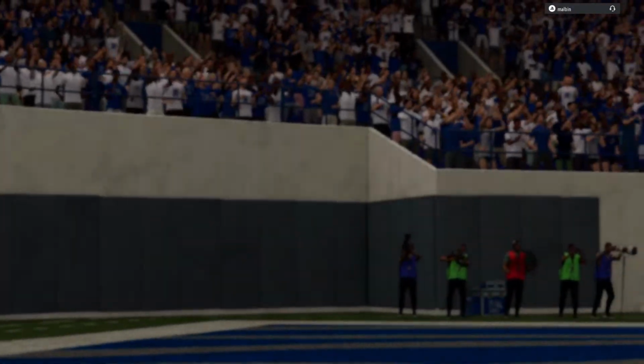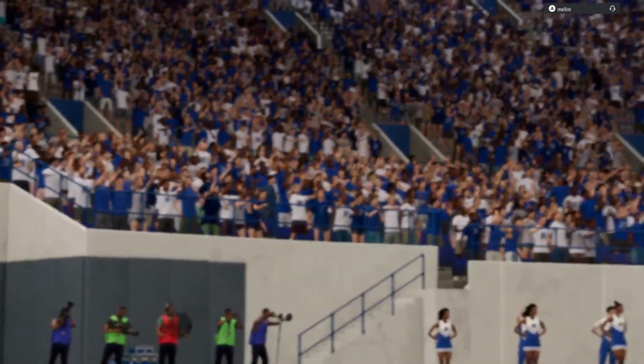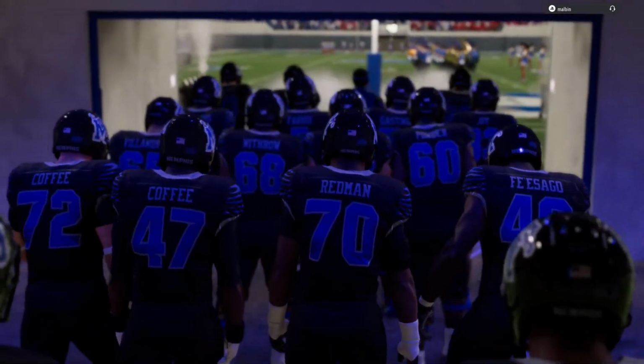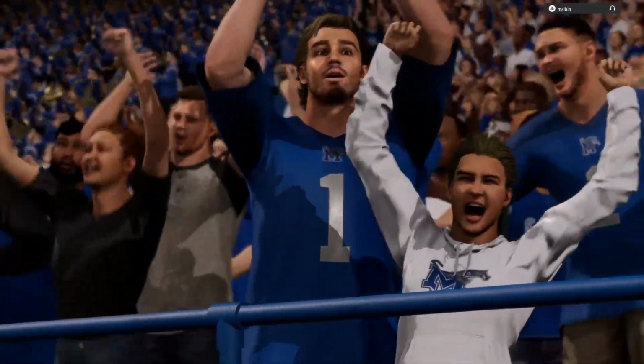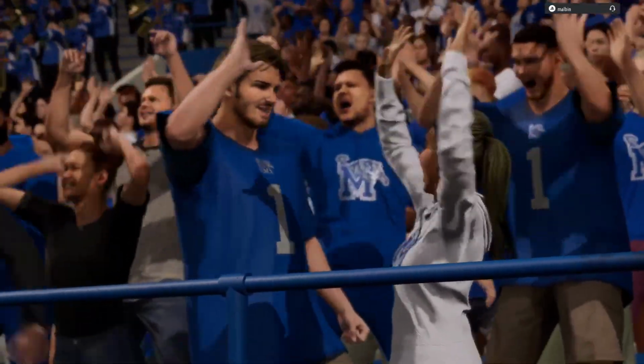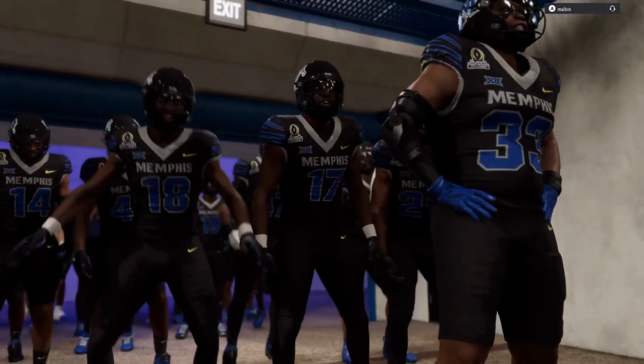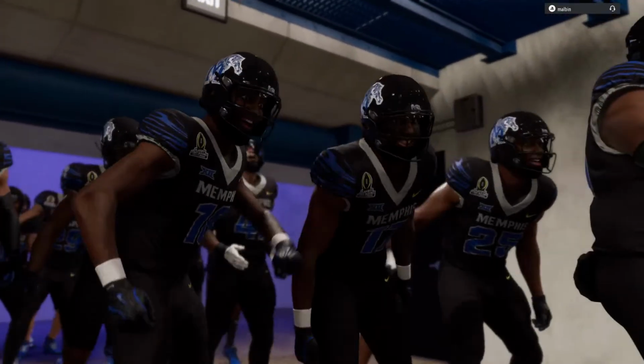The college football playoff is here. The long regular season has all been building to this. And now, first-round games and home field settings. This place is going to be rocking. Welcome to Simmons Bank Liberty Stadium, the home field of the Memphis Tigers.